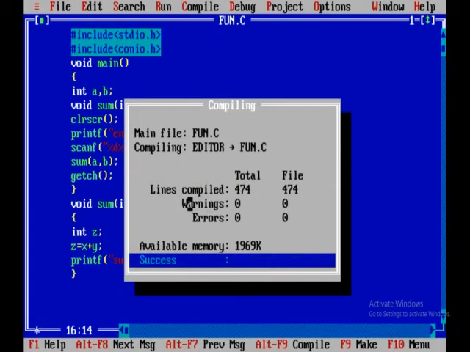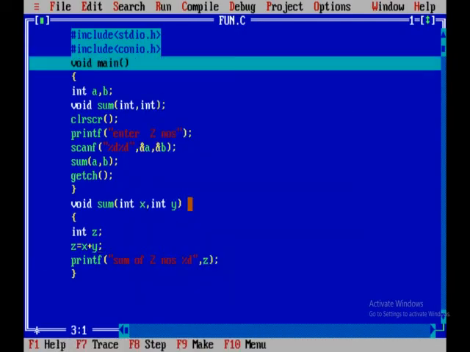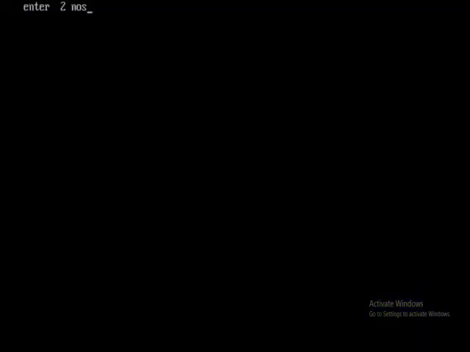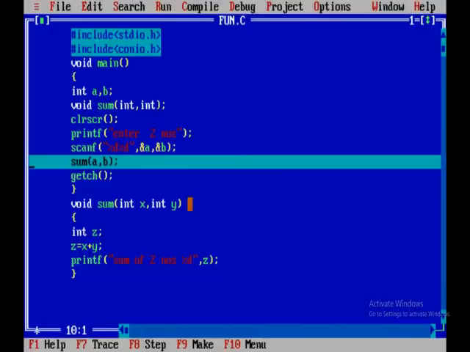Compile. Now no more errors. Now run the program. I am writing 23 and 45. 68 will be the output. Now trace the program. Now F7. Now initialization is done. Function declaration is completed. Clear the previous screen and ask the user to enter two numbers. So I am entering 35 and 67.